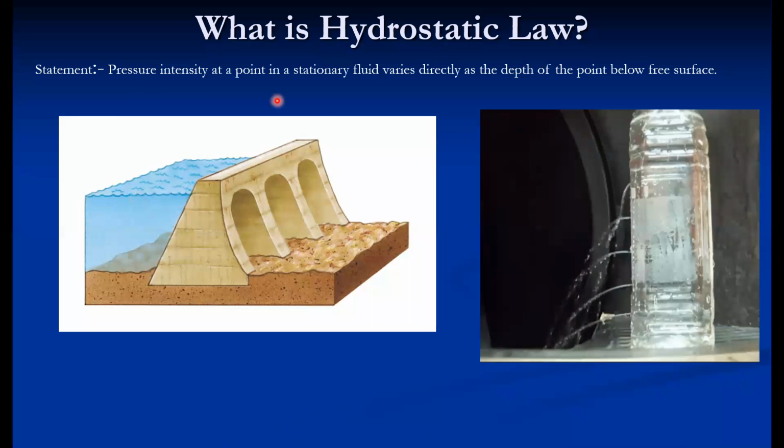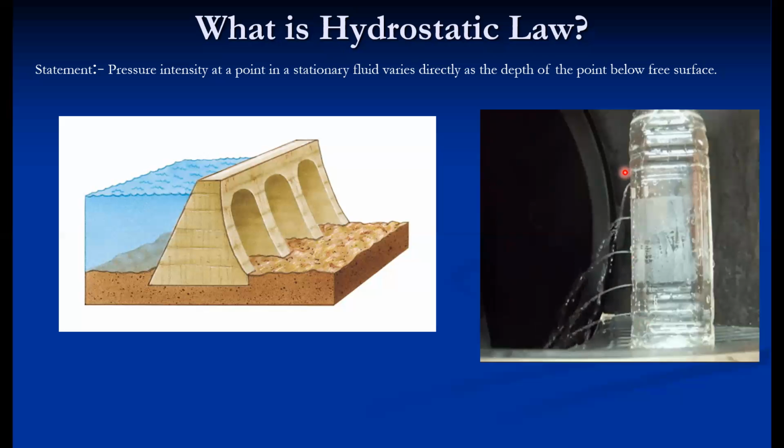Or we can realize from this particular GIF also. This is a bottle filled with water, and this is the level of water. There are different holes pierced here, and you can see the water is coming out from these different holes.